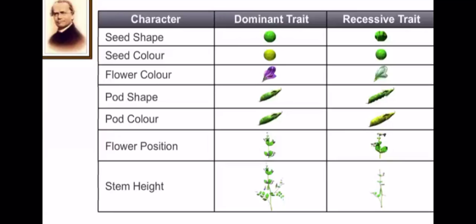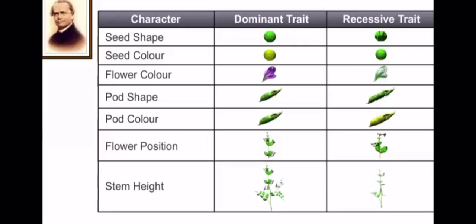Okay, now the flower color. 2 types of flowers are there, violet and white. Violet is the dominant trait and white is the recessive trait. Same way, if we consider pod shape, there are 2 types, one is full and the other is constricted, right? Full is a dominant trait and constricted is a recessive trait. Now pod color may be green or it may be yellow. So green color is the dominant trait and yellow color is the recessive trait.